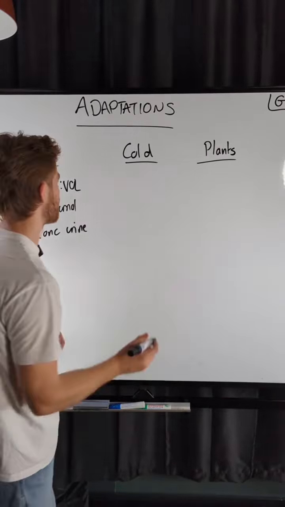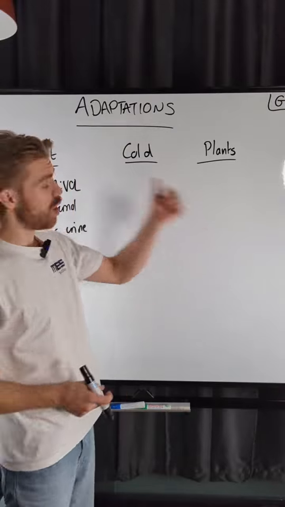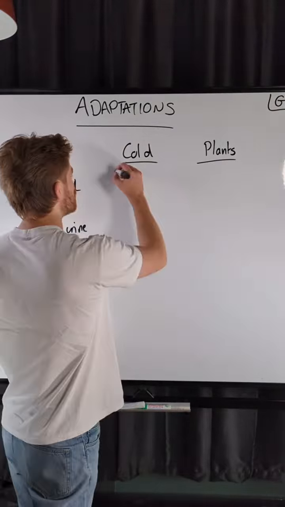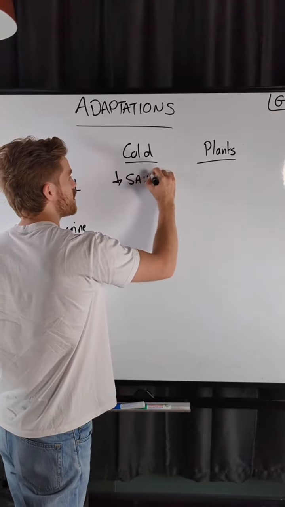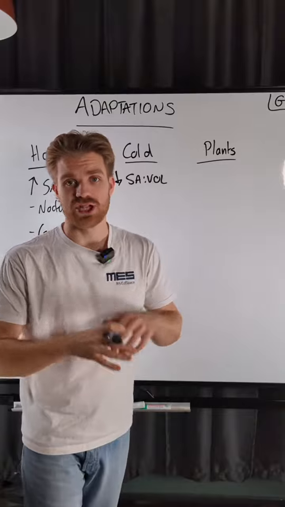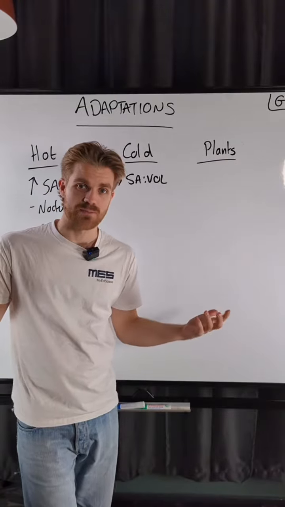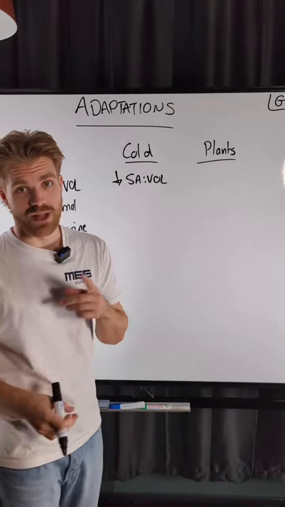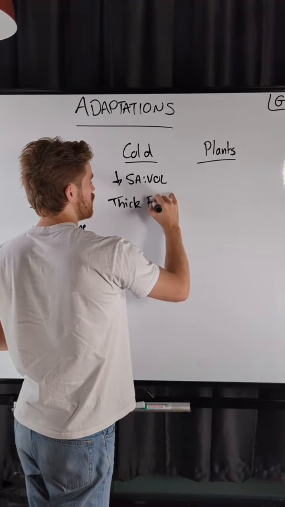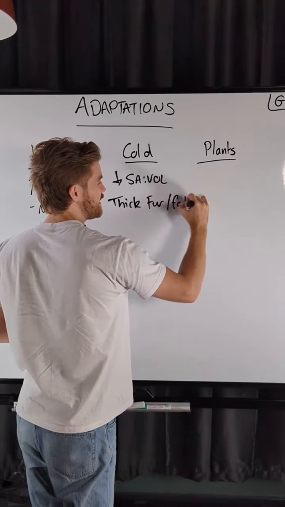All right, let's talk about the cold adaptations. Well, if the organisms in the hot want to have a large surface area to volume ratio, in the cold, they're going to have a small surface area to volume ratio. This means that they're going to reduce the amount of thermal energy that is being transferred to the surroundings. In order to also reduce the amount of thermal energy that's being transferred, they might have really, really thick fur or fatty layers.